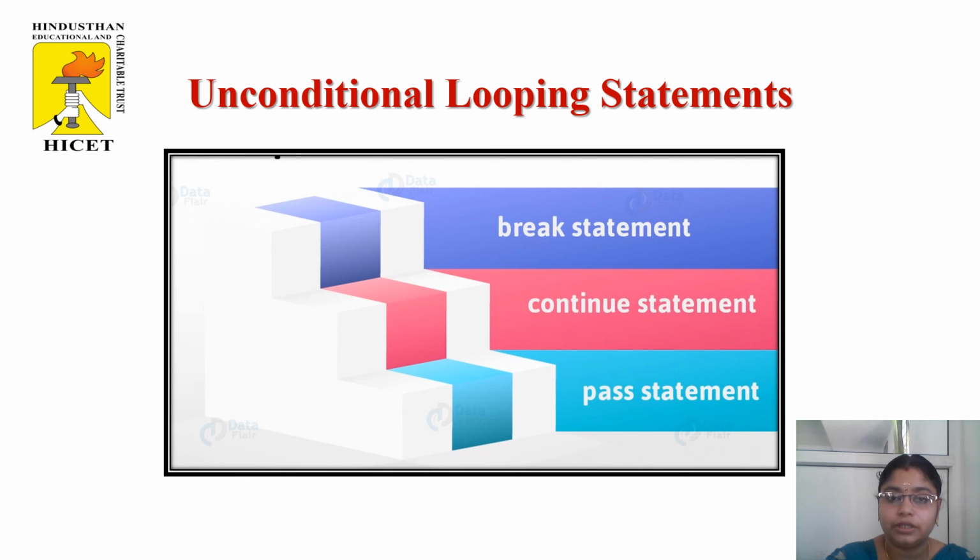In Python, there are three different types of loop control statements. One is break statement, second one is continue statement, third one is pass statement. Break statement is used to terminate the loop. It doesn't continue the loop again. But continue statement is used to bypass the loop. Control is transferred back to the beginning. Pass statement is a null statement. It doesn't do anything. It skips the execution and again it will print the same execution.